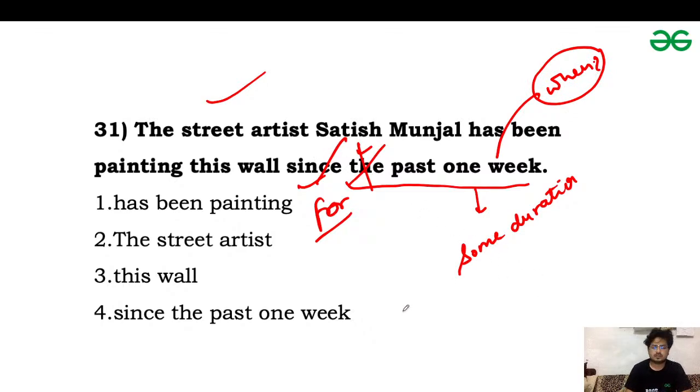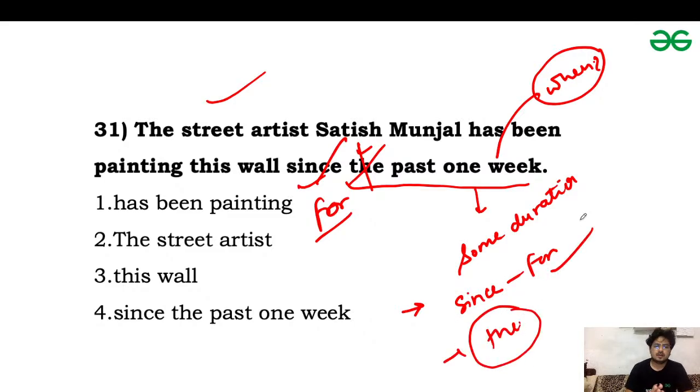So we can make the sentence correct in two ways: by replacing since with for, or by removing the article from it. But we will prefer the first, because we cannot change the time. We can change the words and the tense according to that time, but we cannot change the time. So the first one will be the correct answer. Don't remove the article from here, replace since with for. In this way you will make the sentence correct.